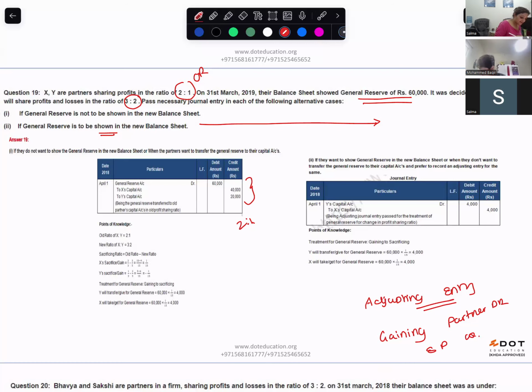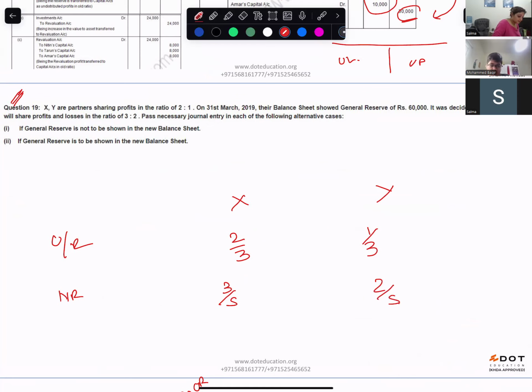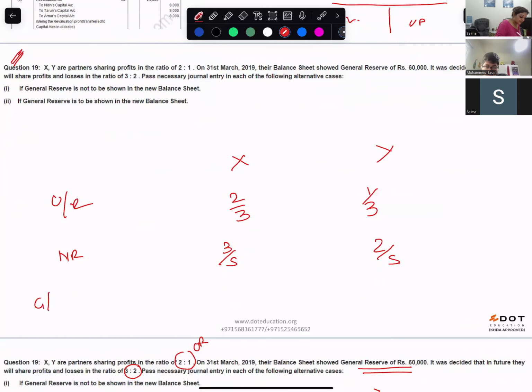So we have old ratio. We have X and Y. What is the old ratio? 2/3, 1/3. New ratio is 3:2. Then gain and sacrificing ratio. You do 2/3 minus 3/5, and 1/3 minus 2/5.